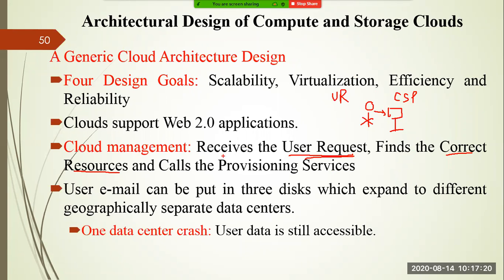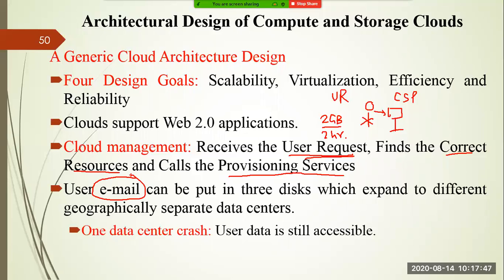For example, if your requirement is 2 GB, then the CSP will create a virtual machine or will see which virtual machine is live having 2 GB, so that optimal resource management can be done at the CSP end. And it will provision the services for a particular period of time. For example, I need 2 GB for 2 hours, then this 2 GB for 2 hours will be provided by cloud computing. One example we use in day-to-day life is Gmail.